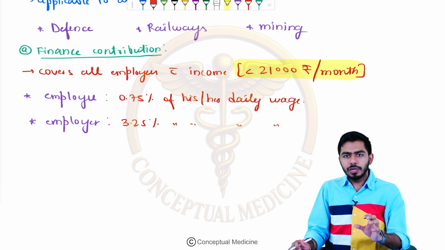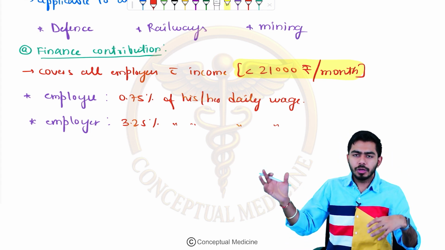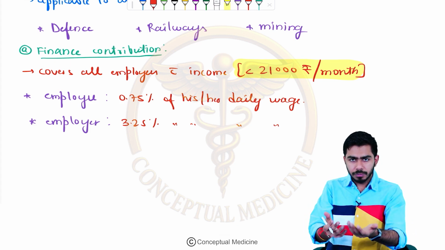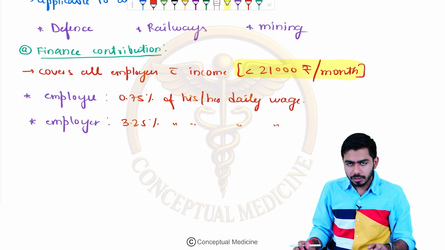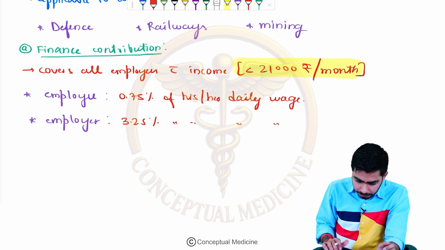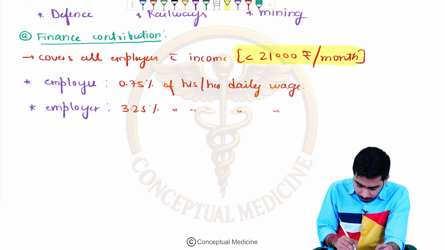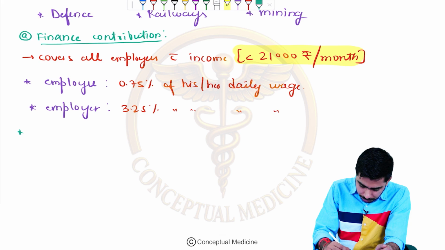So particularly employer will be giving some, so that the person will be coming under this act, and the person might be beneficial for this particular act, right? What about the medical benefit, right? What about the medical benefit over here?